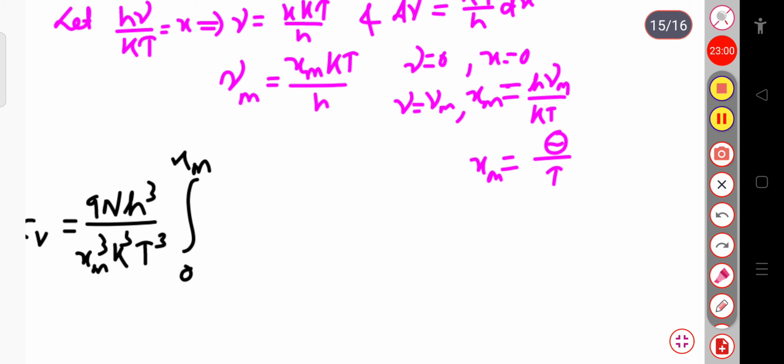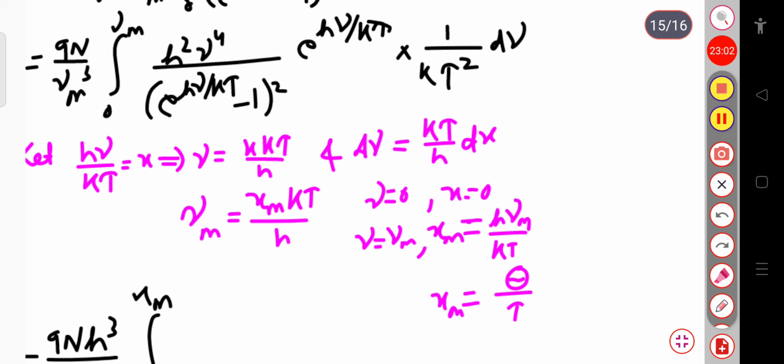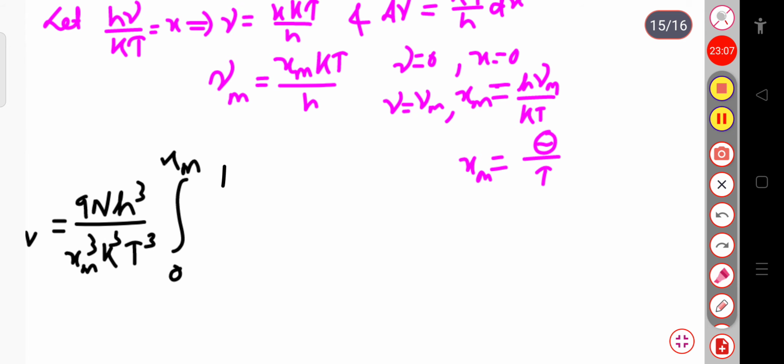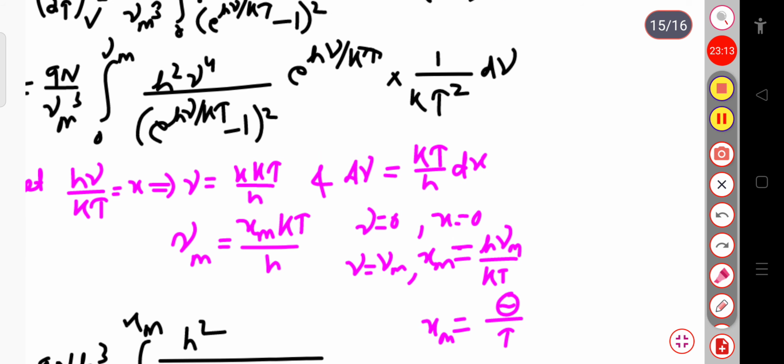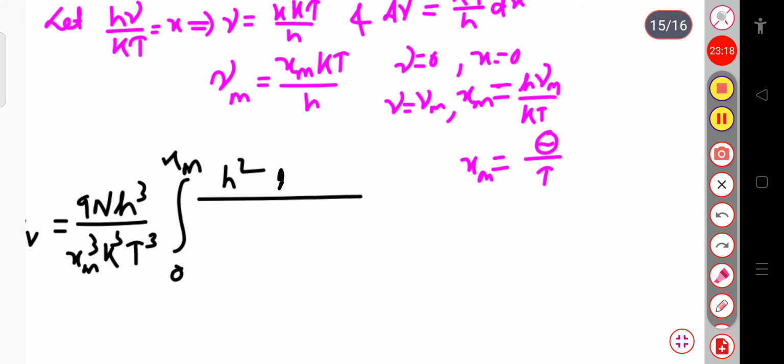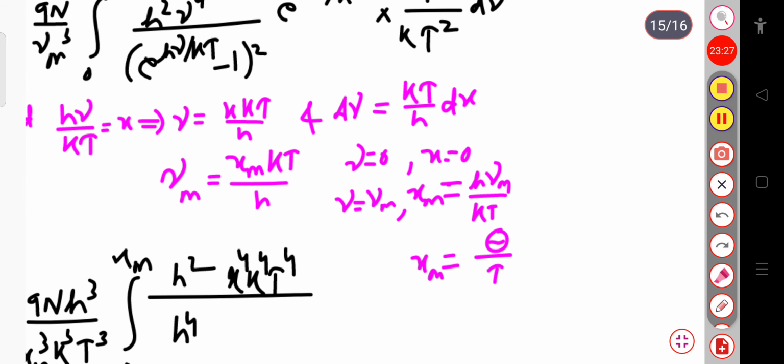Now this will be h square ν⁴. So first let me write h square. This will be h square divided by, in place of ν⁴, I will write xkT by h whole power 4. That is, ν⁴ means xkT by h whole power 4, that is x⁴ k⁴ T⁴ divided by h⁴, and this is exponential hν by kT minus 1 whole square.